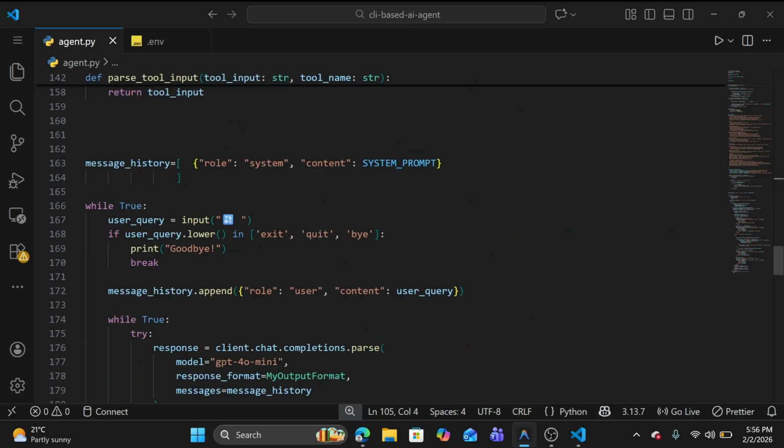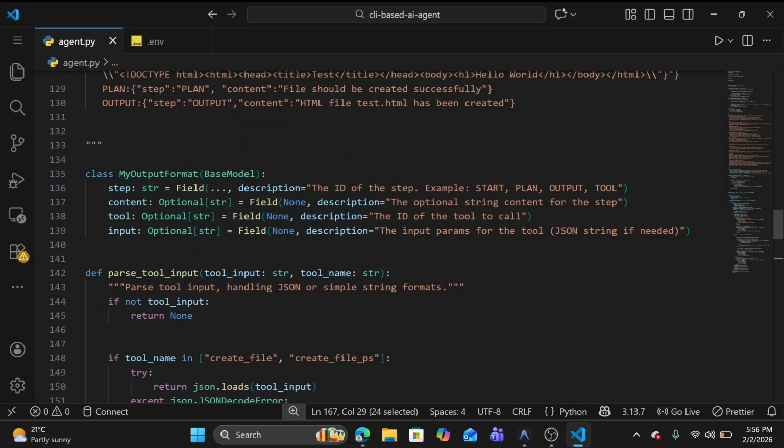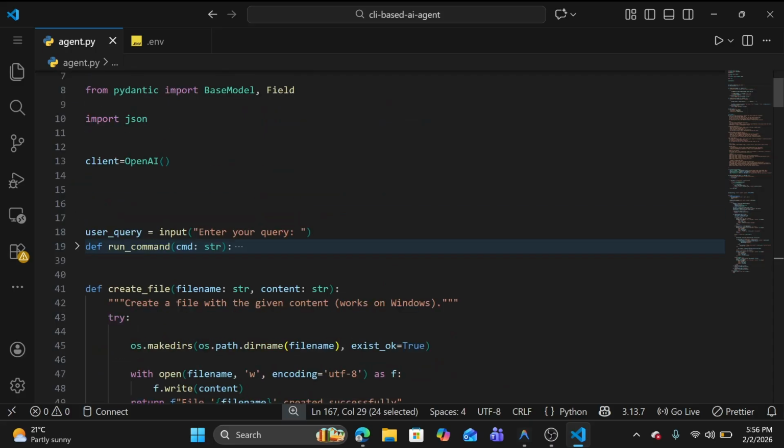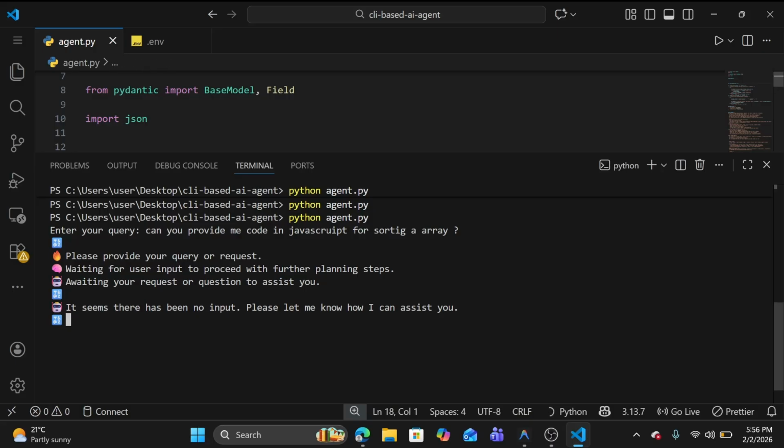Okay, here while it's true, I'm getting the user query. I think I am having it two times. User query here, and outside of this we also have user query. That's why. I'm trying to send my query with this input here, and when I enter again, it's taking me back. You can see here when I enter an empty input, I haven't provided any kind of query, so it asks me, please provide your query or request, waiting for your user input to proceed with further planning step. Now let me ask anything.